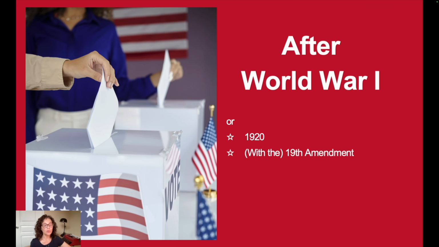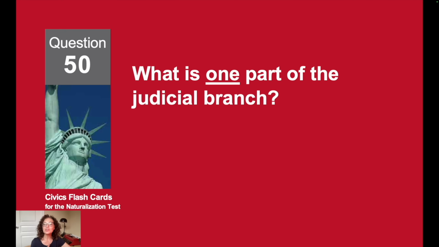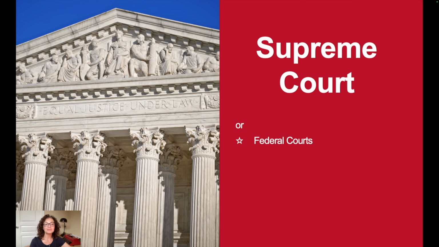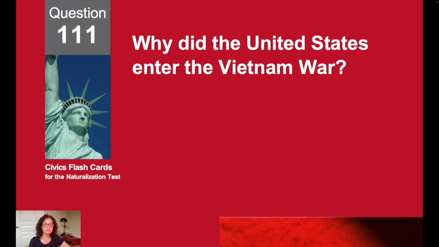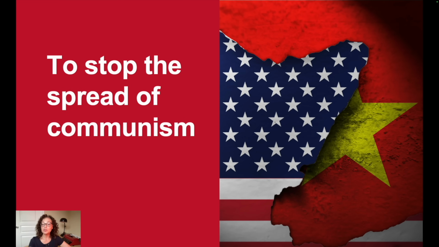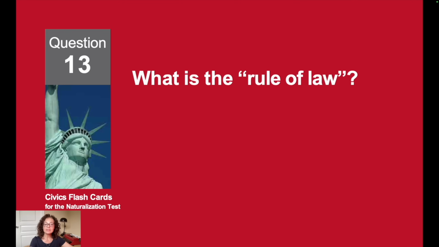After World War I. What is one part of the judicial branch? The Supreme Court. Why did the United States enter the Vietnam War? To stop the spread of communism. What is the rule of law?